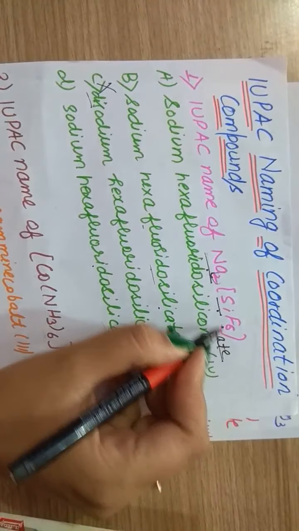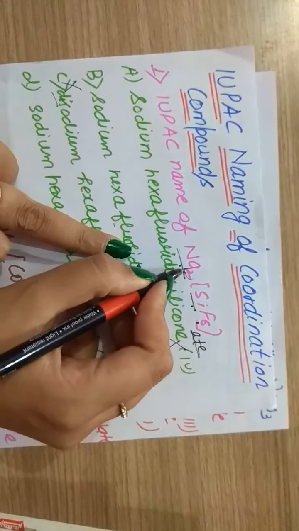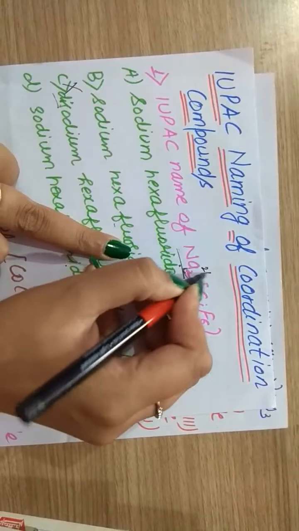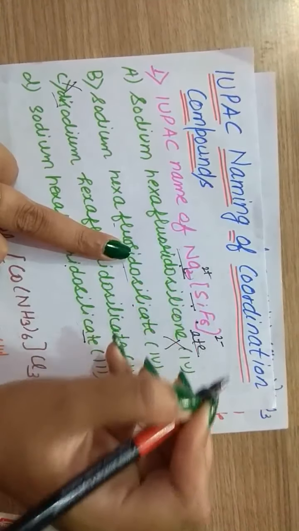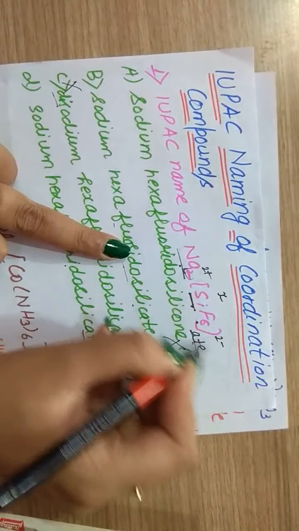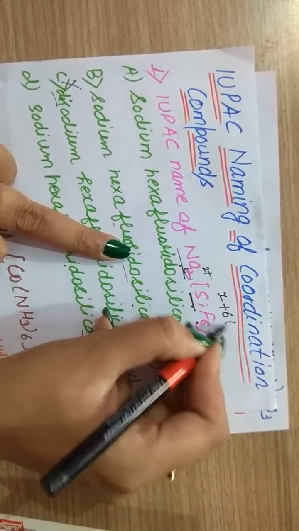Now the rest part is our oxidation state. To find the oxidation state, we know that the charge on this cation is +2, so the charge here will be -2. We have to find silicon, so let it be X. There are 6 fluorine atoms and each has charge -1.